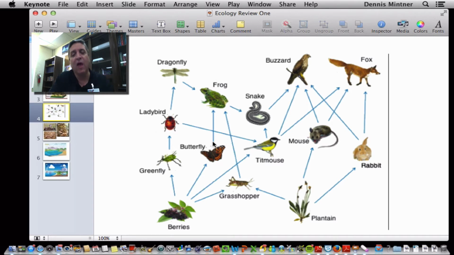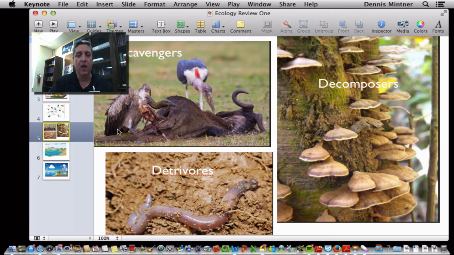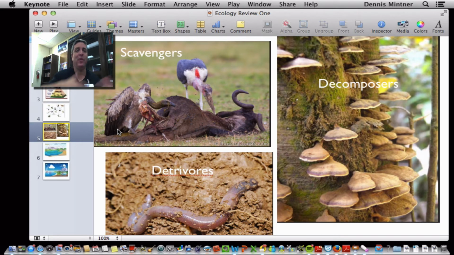Now, there's another level on this that we haven't talked about a lot in class, and that's here. When things die, they're not part of that normal food web anymore. So what we've got to do now is look at how do those dead things, how does the energy from those, and hopefully it's not lost, how does it continue on in that food chain?